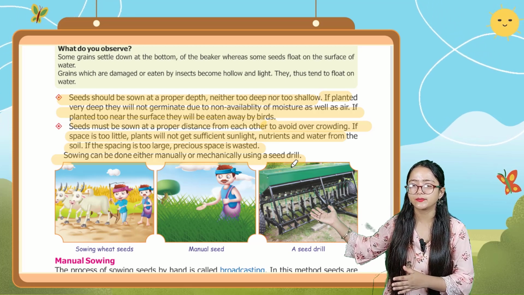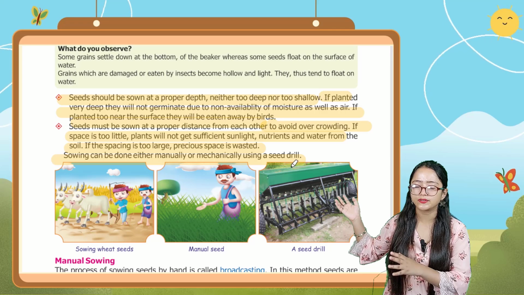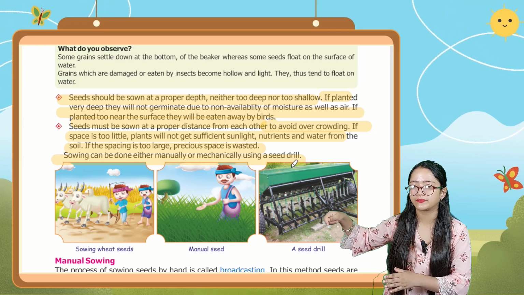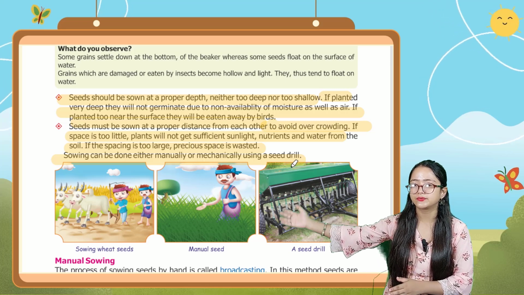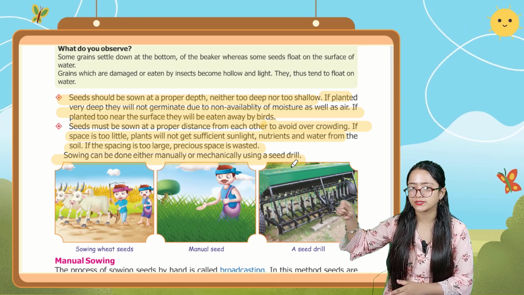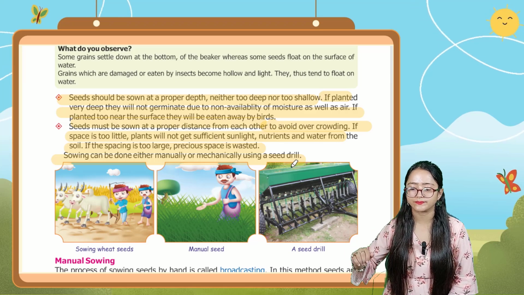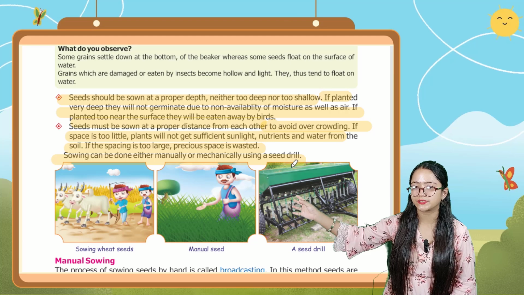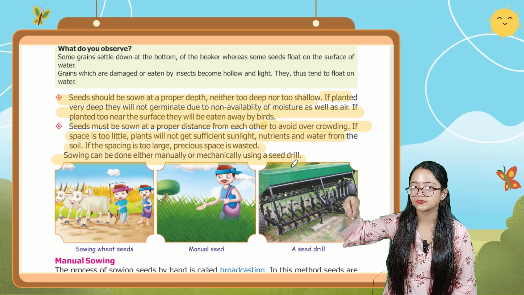Here you can see the image of how sowing is done, sowing wheat seeds, and how the farmer is manually sowing the seed. By using a machine also you can sow the seeds, that is the seed drill. So this image is a seed drill. Seed drill is used to sow the seeds.